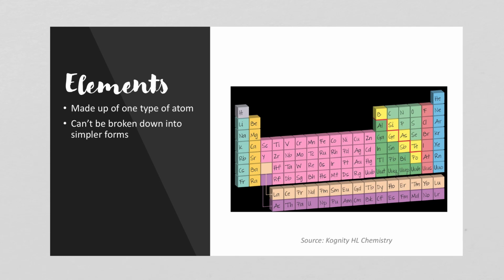So now we'll look at matter itself. So elements, they're made up of one type of atom, and they can't be broken down into simpler forms. And when we learn about the periodic table, we'll learn that the elements in the periodic table are arranged by their atomic number, which is equal to the number of protons found in their nucleus. So hydrogen has 1, helium has 2, lithium has 3, beryllium 4, and so on. And elements can't be broken down into simpler forms, and still retain their same properties. You can split atoms, but now they don't have the same properties.